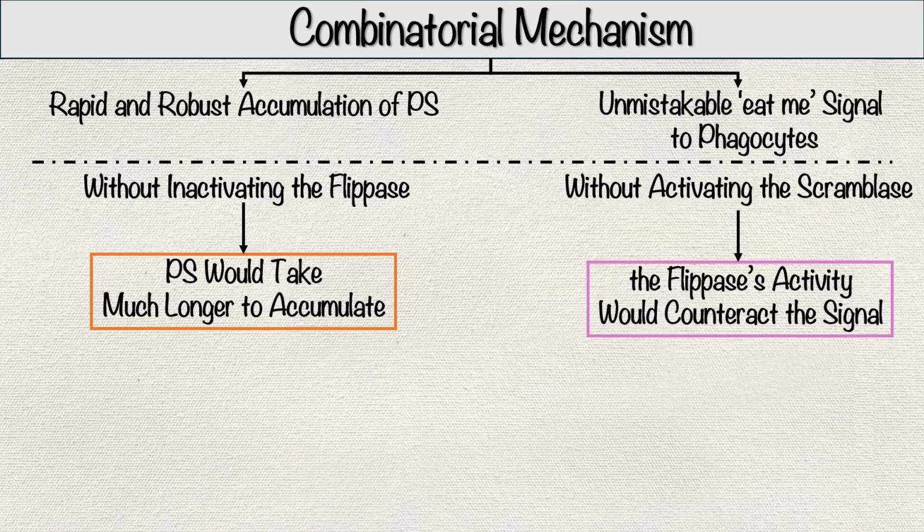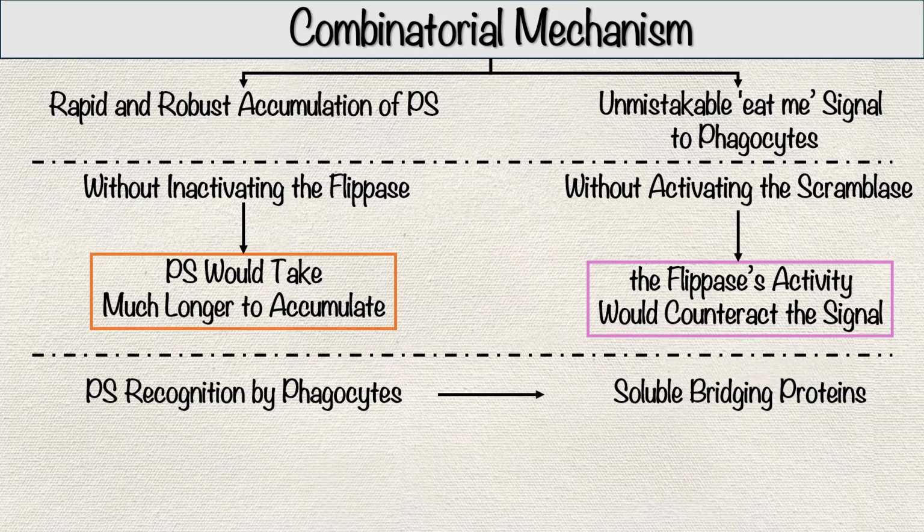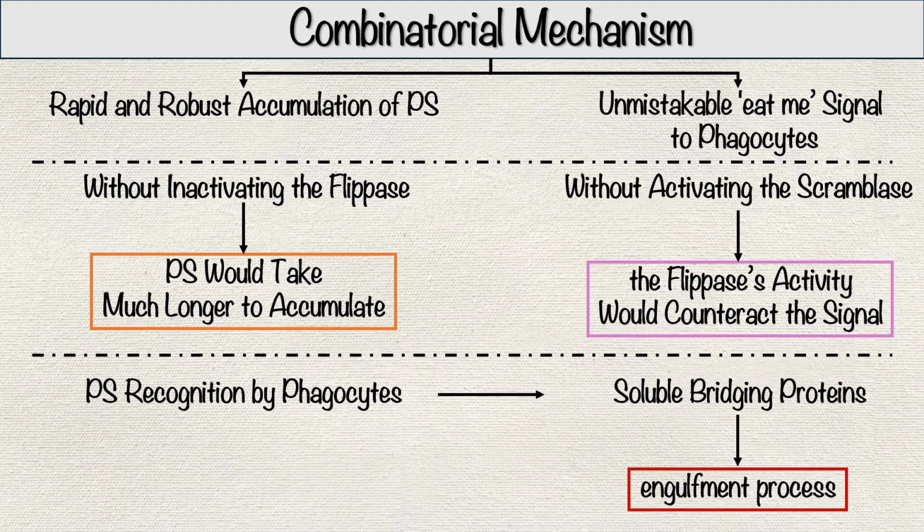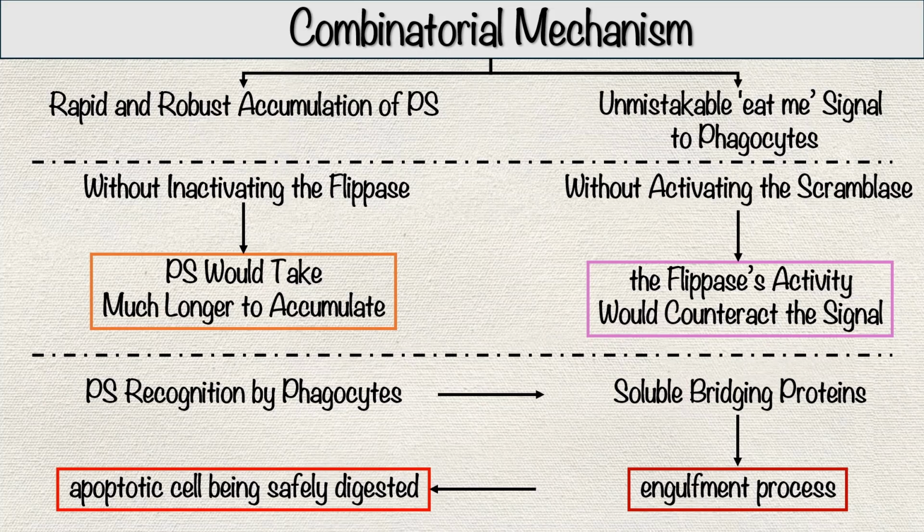Phagocytes recognize exposed PS on apoptotic cells with the help of soluble bridging proteins, which bind to PS and interact with receptors on the phagocyte surface. This triggers the engulfment process, leading to the apoptotic cell being safely digested. Interestingly, PS exposure can also occur during some forms of necrosis. However, in necrotic cells, the process is caspase independent and results from plasma membrane disruption rather than orderly signaling.